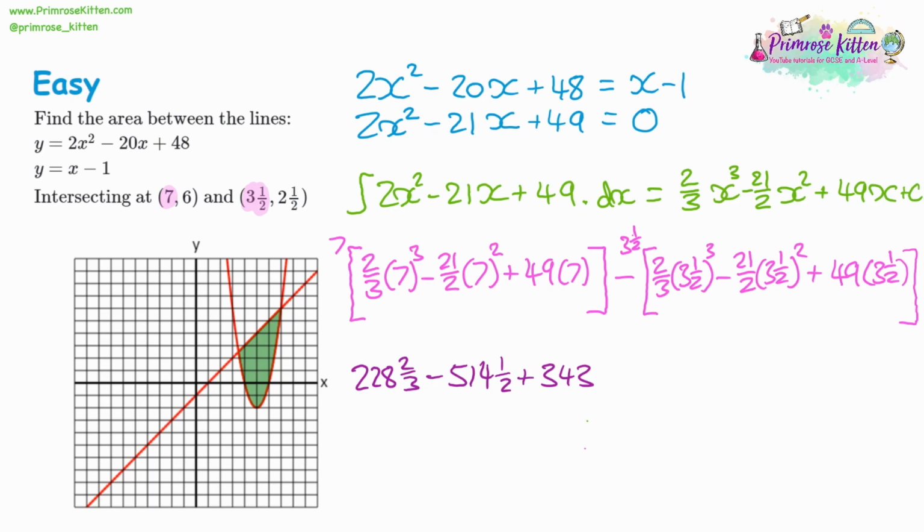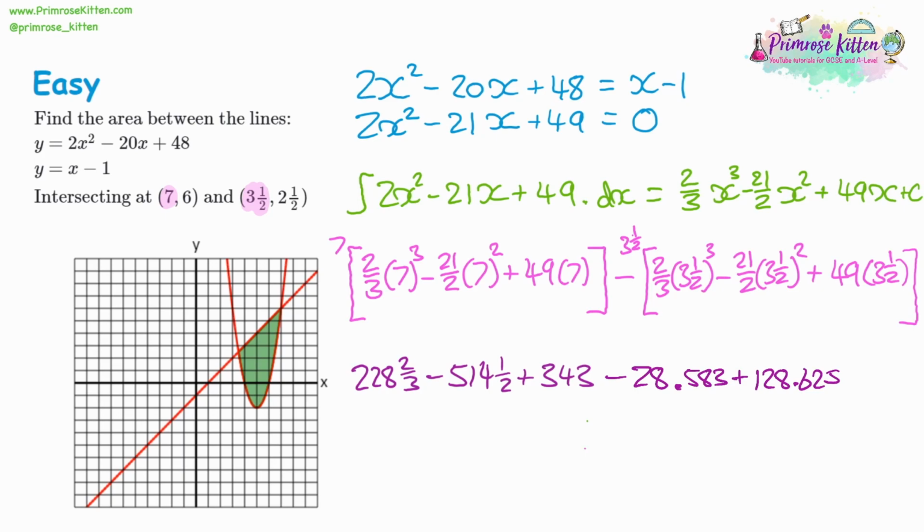Now let's do the negative side. So we're going to have 3.5 cubed, times 2 divided by 3. Now this is going to give us 28.583, so 3 decimal places. And that's positive, but we're taking away this side, so we're going to make it negative. Then we've got 3.5 squared, multiplied by 21 divided by 2. And that's going to give us 128.625. Now, this is a negative anyway to start with, and we have to take it away. So it'll be double negative, so we're adding it.